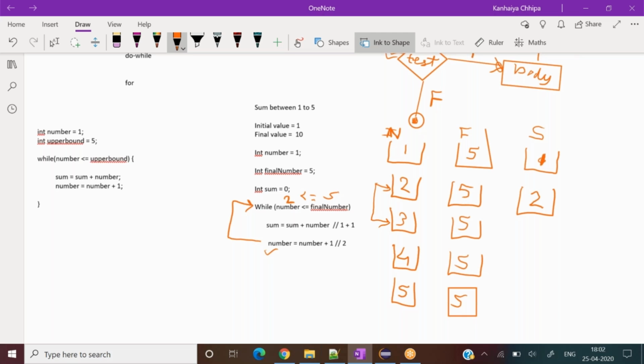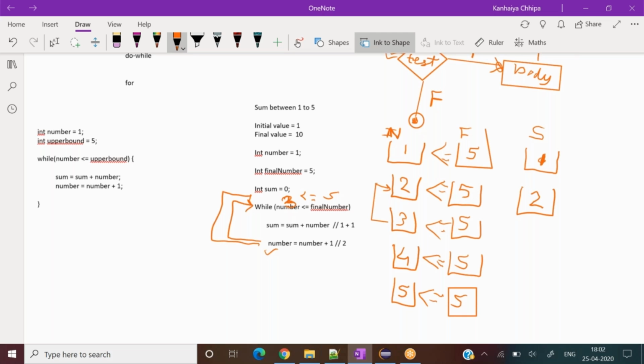So we come here with 3. Again it will go upward. Now it will check whether 3 is lesser than or equal to 5 or not. Then we will say yes, 3 is absolutely lesser than or equal to 5. I mean, this condition we are checking. I'm putting lesser than or equal to here also. So 3 is lesser than 5.